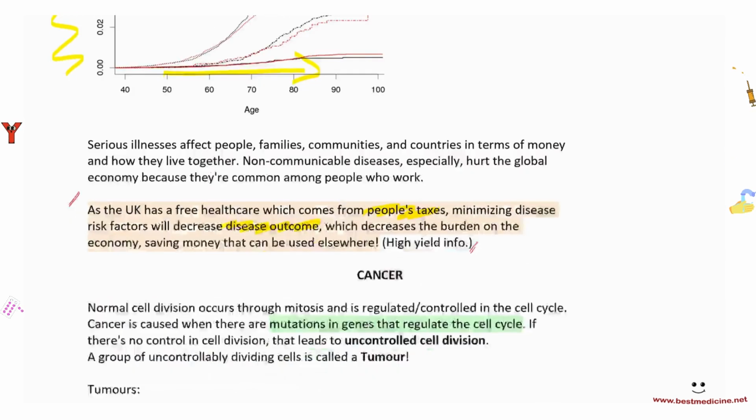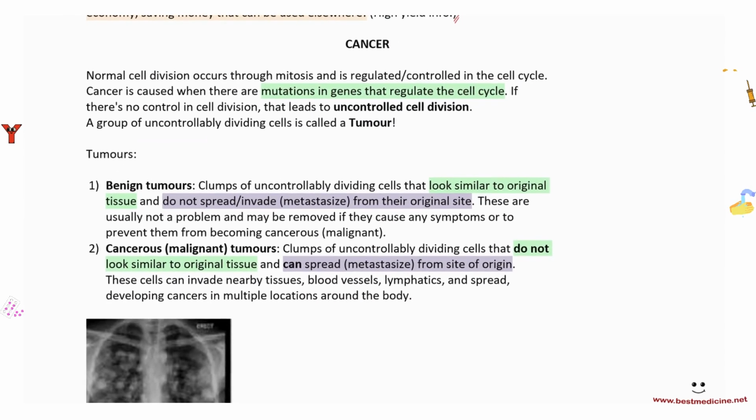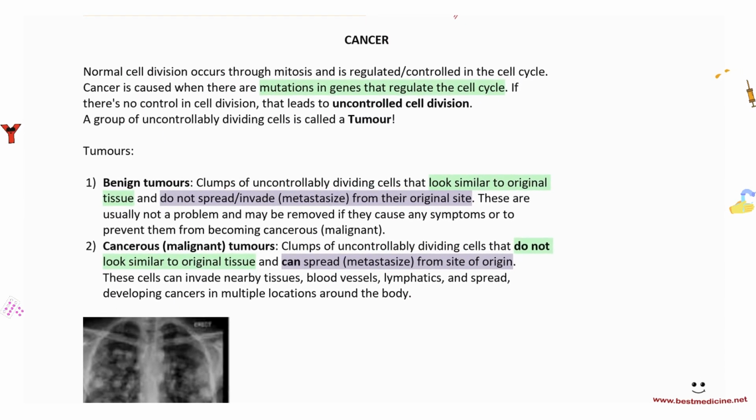And yeah, so again, we go into cancers a little bit more. Basically, we repeat the things that I taught you about earlier. So here, normally, without cancer, you have normal cell division, which is regulated from stage 1 to stage 2 to stage 3, and it is controlled by certain genes. Now, if there are mutations in those genes that regulate the cell cycle, then you're going to have uncontrolled cell division, right? There's no control on the cell division. And if you have a couple of cells that are uncontrollably dividing, forming a mass, then that is called a tumor. Now, tumors can either be benign.